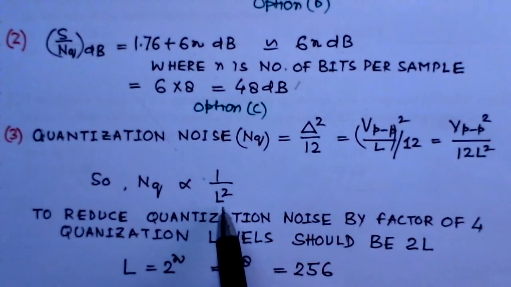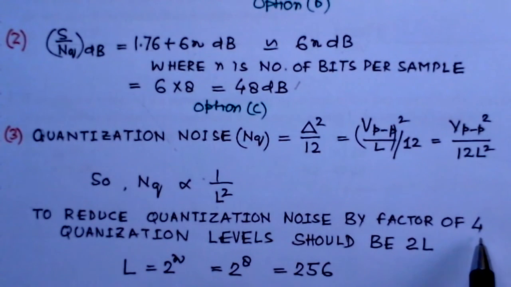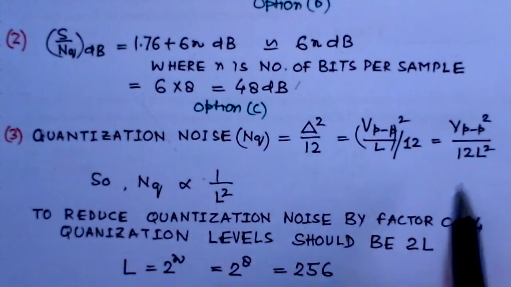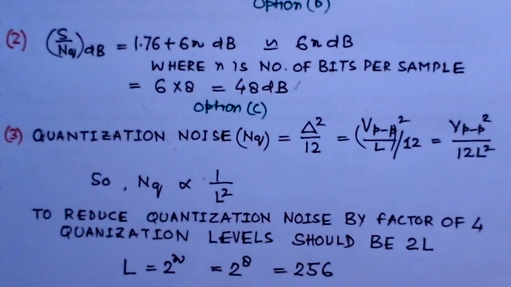That means if you have more number of quantization levels, the noise would be less. So to reduce the quantization noise by a factor of 4, the quantization level should be twice L, because of the 1 over L square relation.